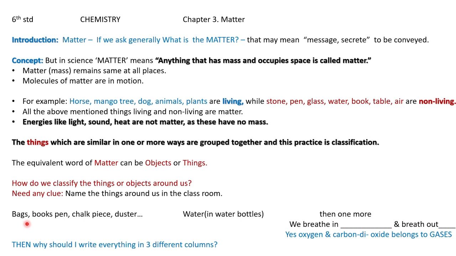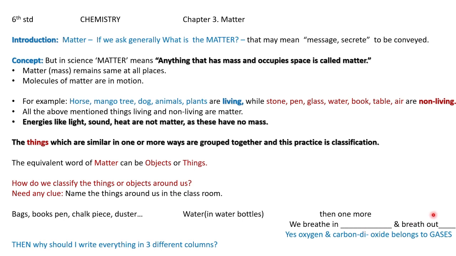Bags, yes, books, pens, chalk piece, duster, etc. And water we may have in the water bottle. Some may have milk, beverages, juices. Those will come under this. And we breathe in oxygen and breathe out carbon dioxide.